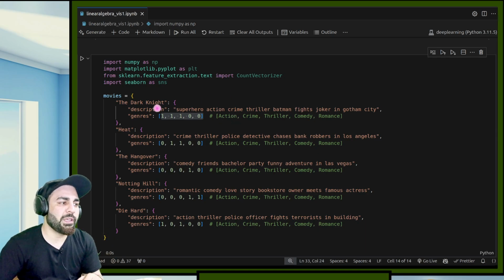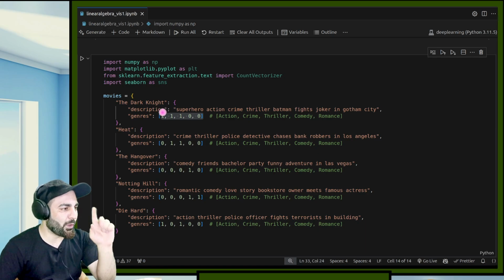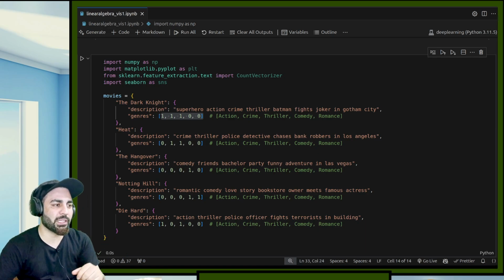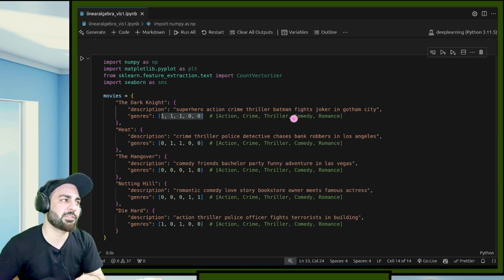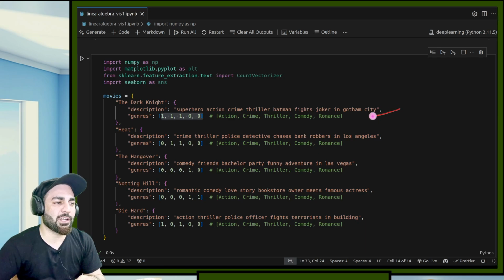If the movie belongs to a particular genre, I'll put a 1 there. If it does not belong to that, I'll put a 0 there. For example, if this movie contains action and crime and it is a thriller movie also, I'll keep 1 1 1 there. This is not a comedy movie and it does not contain any romance. So here you can see 1 1 1 0 0. So this is one hot encoding, or maybe categorical encoding. Sometimes it's called one hot; sometimes you just keep 1 at one place and 0 for the others. So I can call it categorical encoding.